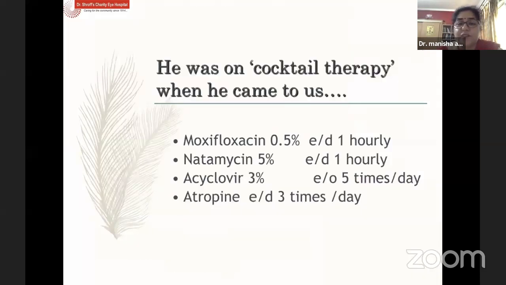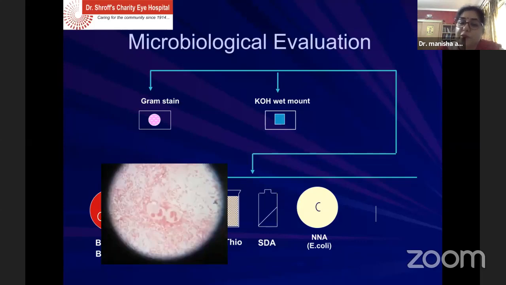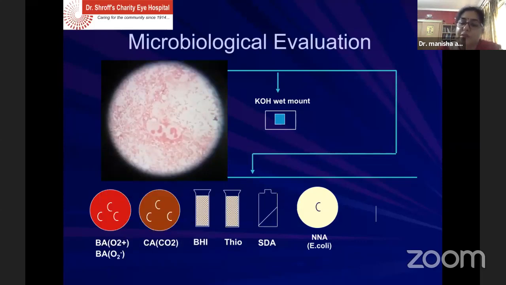At presentation, this patient was on cocktail therapy, on antibiotic, antifungal, and even antiviral. So what's most important in such cases is to go in for a microbiological evaluation. We did that in this patient, and within half an hour of the corneal scraping, we came to know that we were dealing with a gram-negative bacteria.